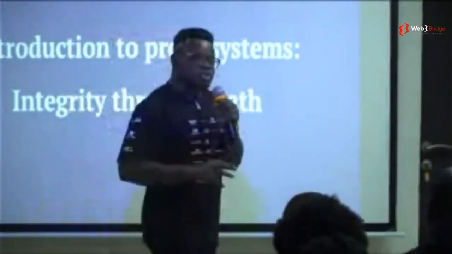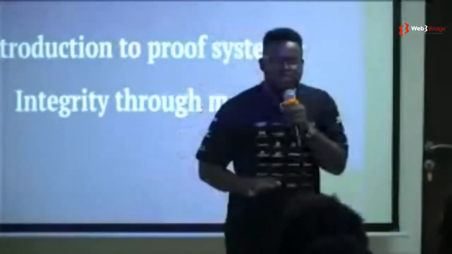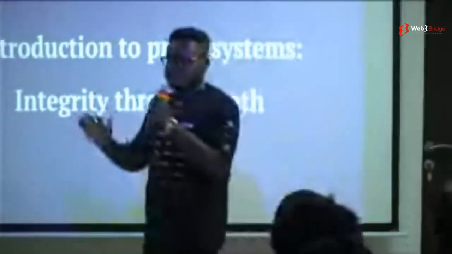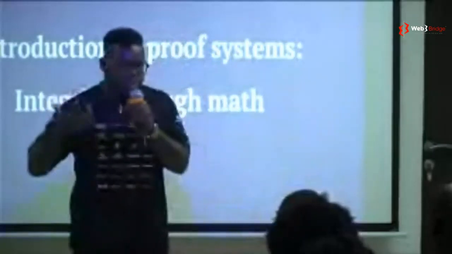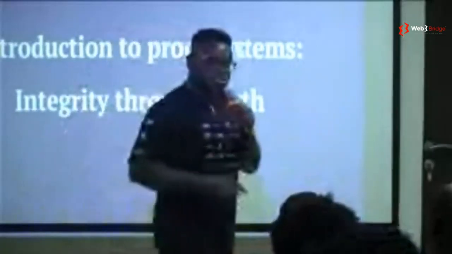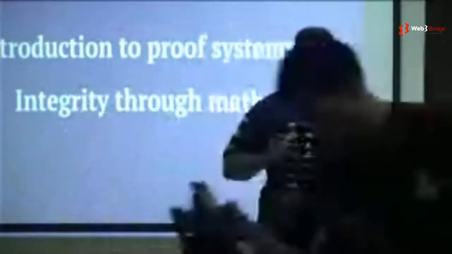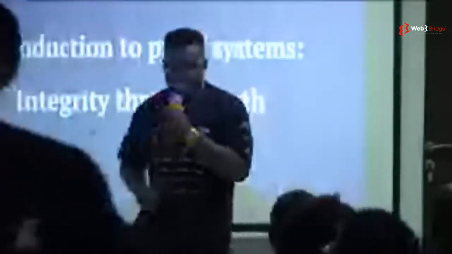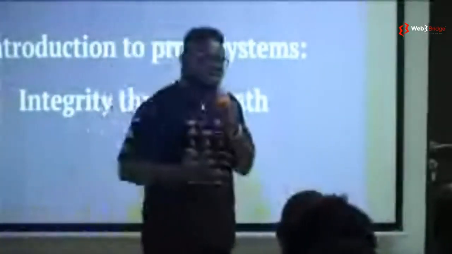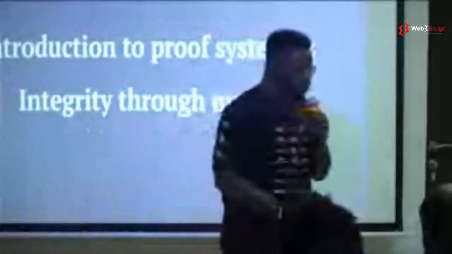So we want to ensure that we create a system where every single person, whether rich or poor, can actually set up nodes and do all those things, right? So now the question is, how can we create a system that is inclusively accountable and can scale? So that brings us to proof systems.